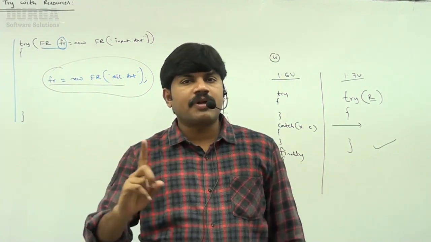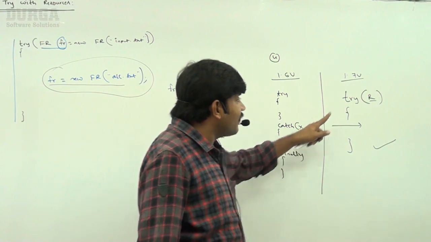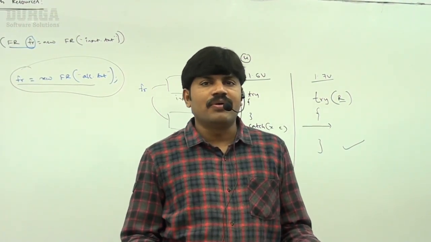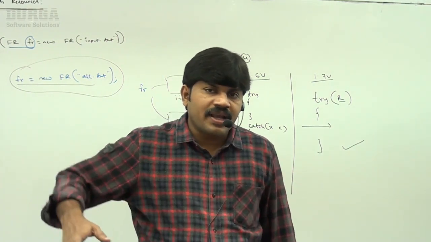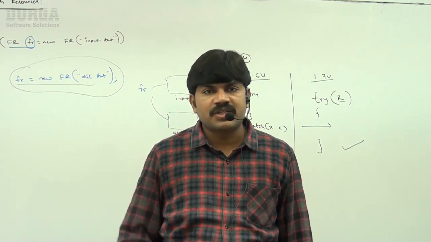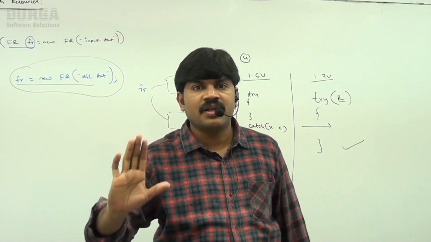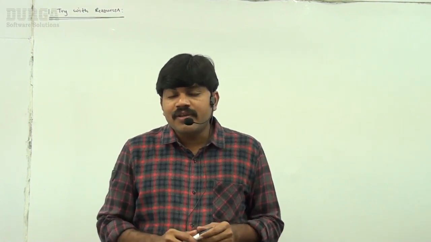So until 1.6 version, finally block is a hero. But from 1.7 version onwards, because of try with resources, finally block becomes zero. Remember this, because we are not required to write finally block. We are not required because the try syntax itself closes the resources. Finally block became zero from which version onwards? 1.7 version onwards. Clear, right? Up to this it is very clear about try with resources. So try with resources concept came in which version? 1.7 version. Correct, right?